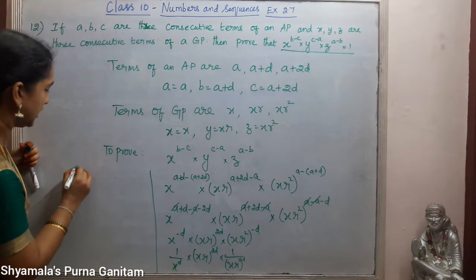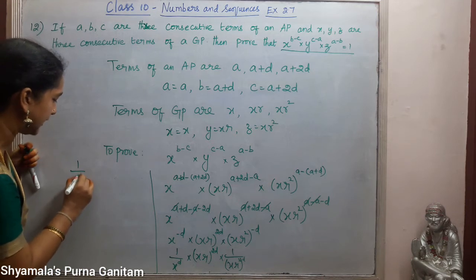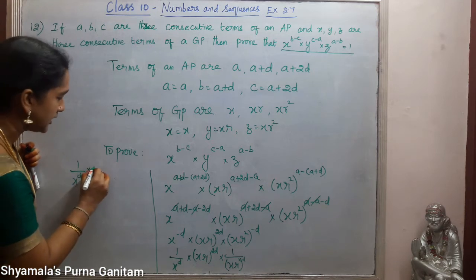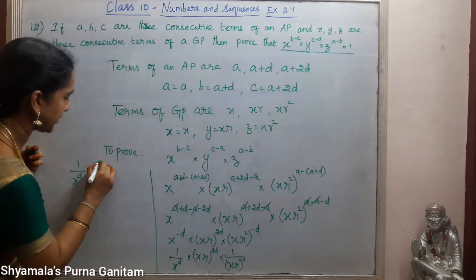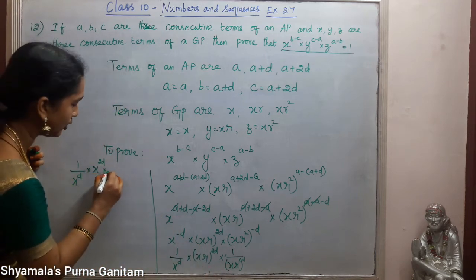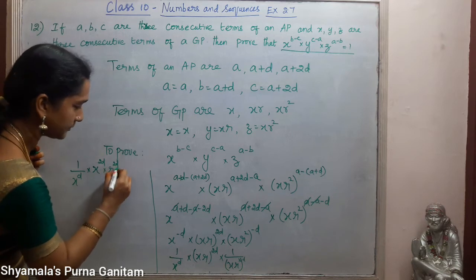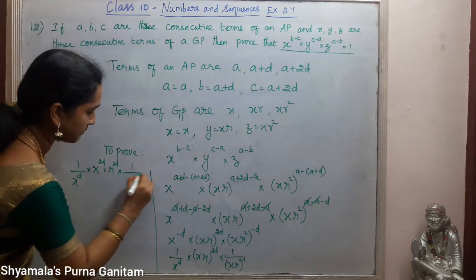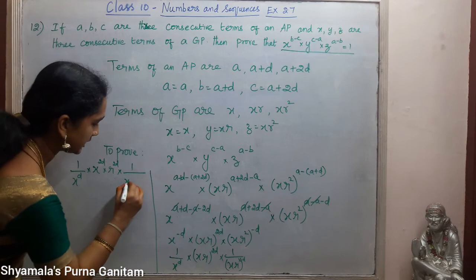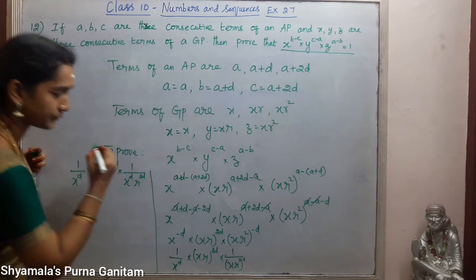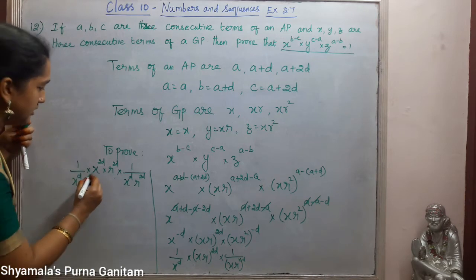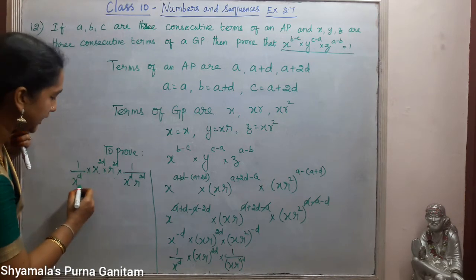I will continue here. 1 by X power D, into this 2D is common to both X and R, so X power 2D into R power 2D, into 1 by, the same way here, X power D R power 2D.